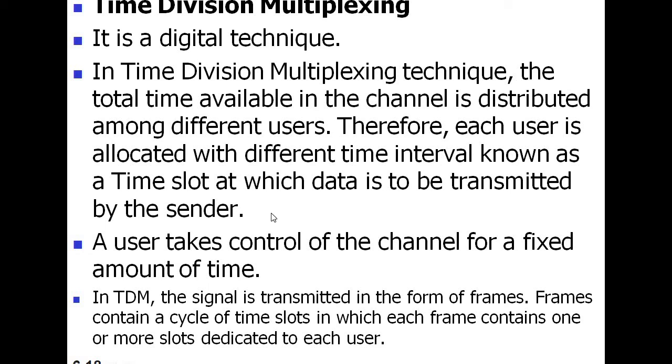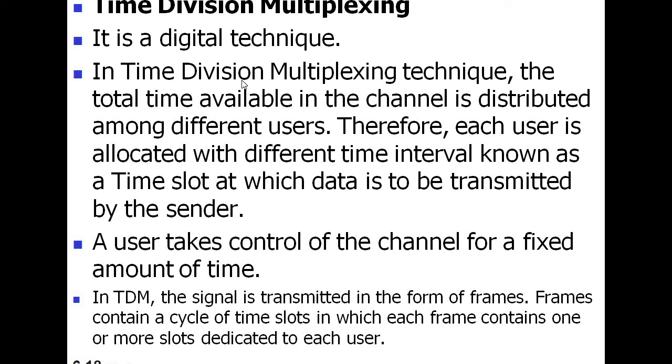That means the time slot will be fixed to the medium, and within that time slot the data must travel from one location to another location. If the time slot expires, then the data will not travel from one location to another location.